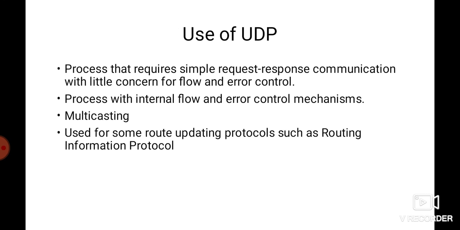Next we will see uses of UDP. We have seen that UDP is connectionless, it is not reliable, and there is no flow control and no error control. But there are some cases where UDP is preferred over TCP. These are the cases where we are more concerned about time, about real time applications, rather than reliability.